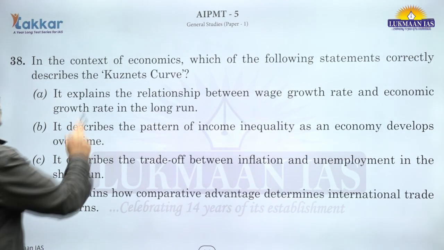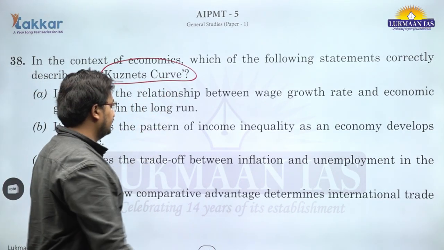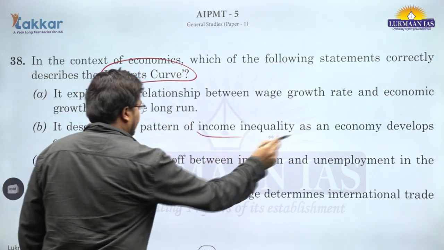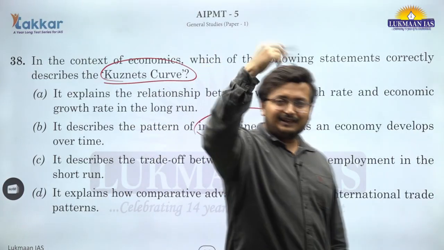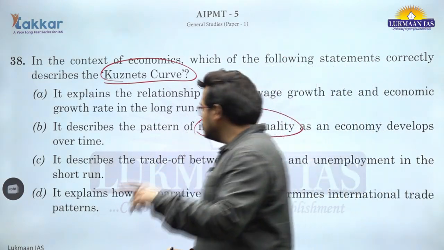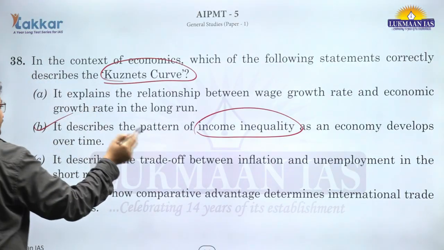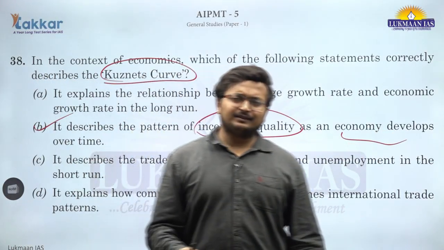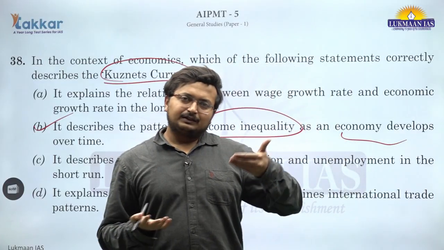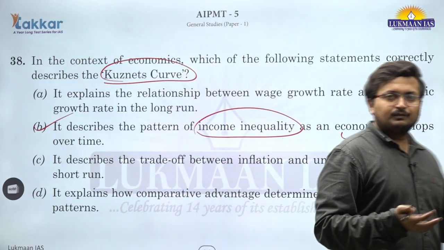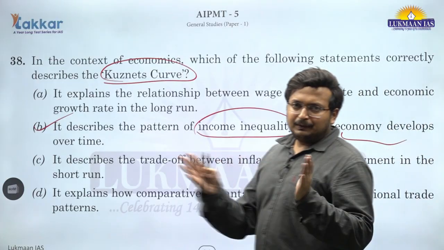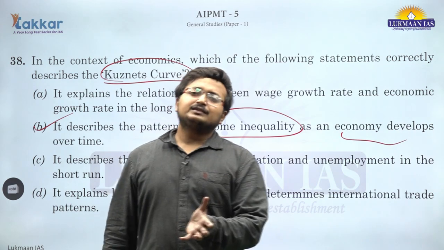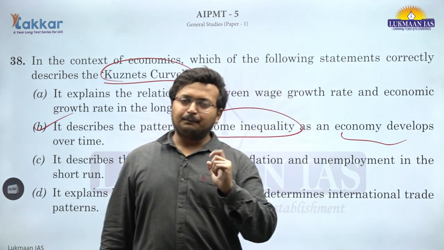Question number 38, Kuznets curve. So, Kuznets curve says that as the economy develops, inequality first increases and then it decreases. So, an inverted U-shaped curve happens. So, this is related to inequality and economic development. As an economy develops, first the top levels, the capitalists, become rich, and that is why the gap between the rich and poor increases. Then eventually the lower base starts picking up, they start reducing the gap.